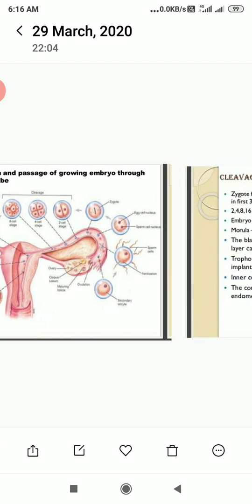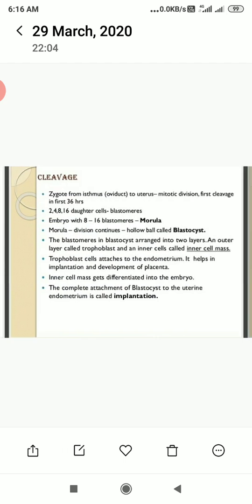Now in brief we are going to discuss the process of the zygote. The mitotic division starts at the zygote, which moves through the isthmus of the oviduct toward the uterus; this is called cleavage. It forms 2, 4, 8, 16 daughter cells, called blastomeres. The embryo with 8 to 16 blastomeres is called a morula. The morula continues to divide and transforms into a blastocyst as it moves further into the uterus.